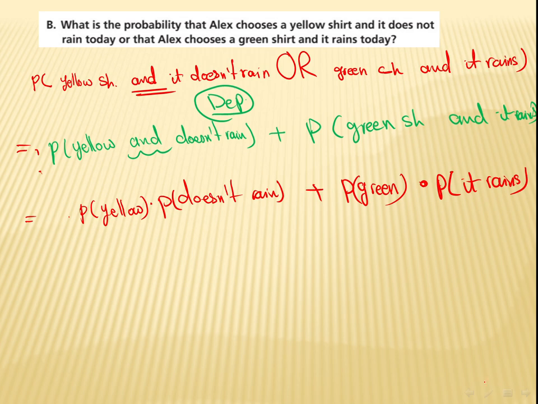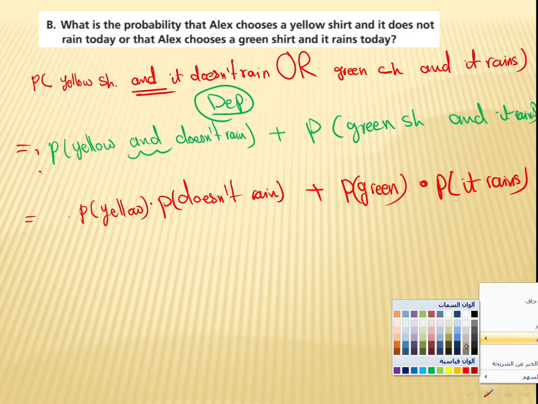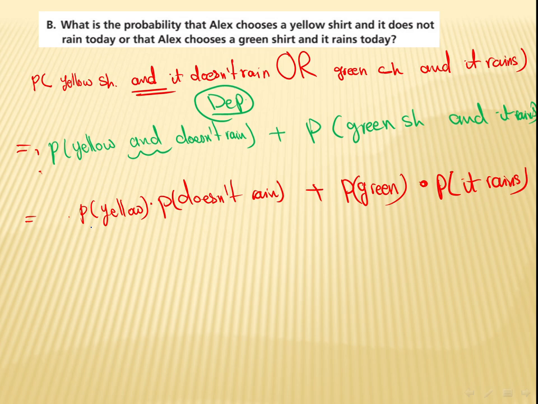Okay, now just substitution, last step. So yellow, how many shirts, if you still remember the graph? It was 2 out of 4. Doesn't rain, we said 3 out of 5. Plus green, we had only 1 out of 4, times it rains. It rains here, it's going to be 2 out of 5.